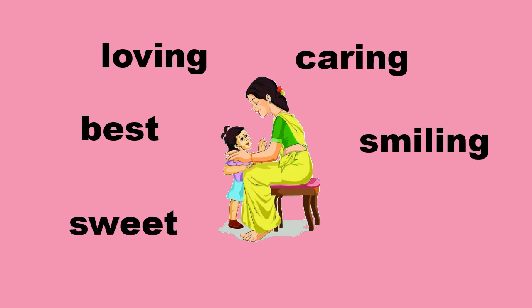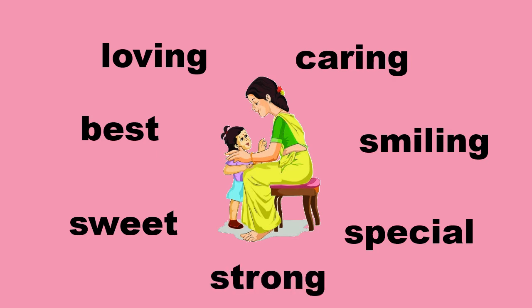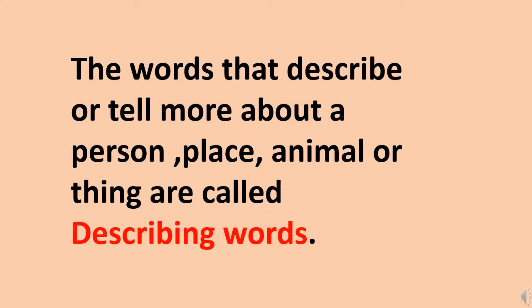Next. Sweet. She speaks very sweetly to the child, isn't it? Next. Special. She's the special person in everyone's life. Next. She's strong too. The words that describe or tell more about a person, place, animal or thing are called describing words.